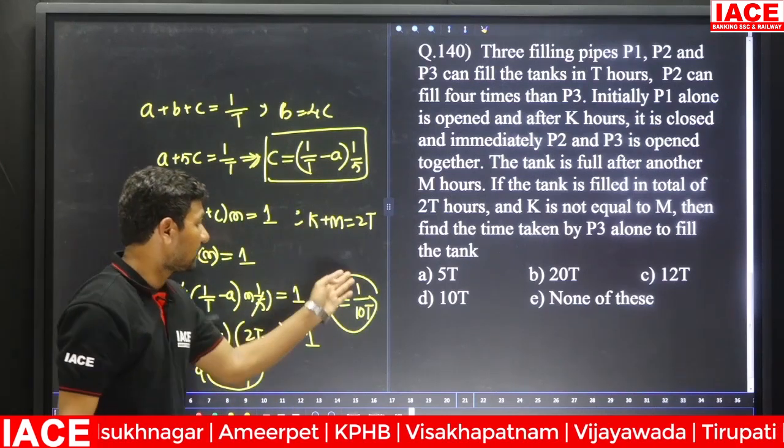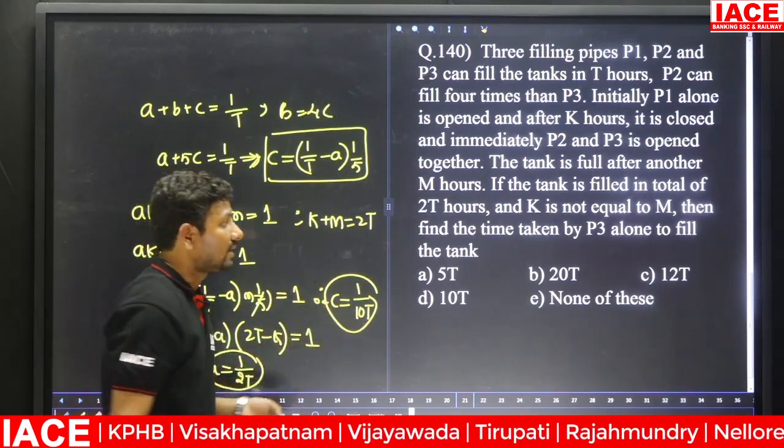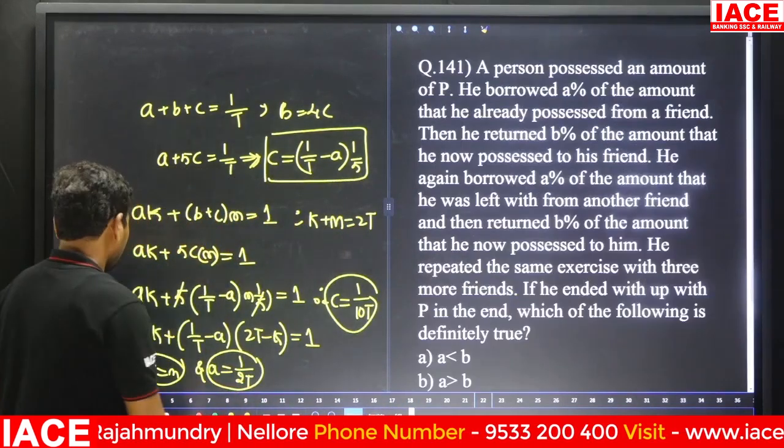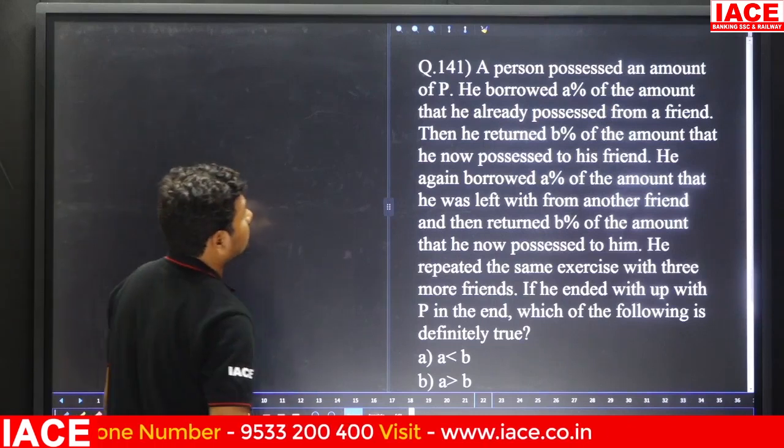Then c alone can complete a full tank in how many hours? 10t hours. 10t hours means option D is correct. We will check the next question.